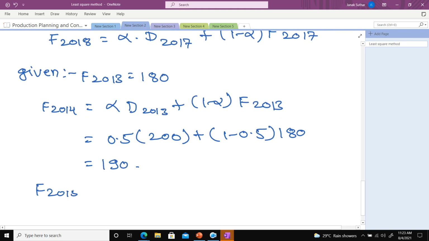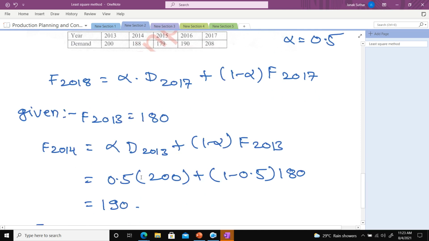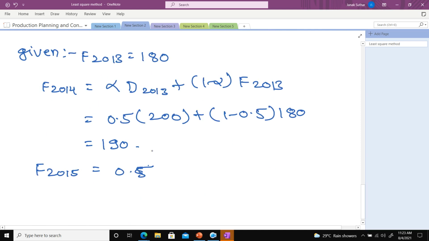Okay. So now you have the F value, F2014, meaning forecasting of 2014. So now I can easily calculate the 2015 forecasting. Here alpha, I directly write, let it be 0.5, into what is the D value? 188, plus 1 minus alpha, into 190.